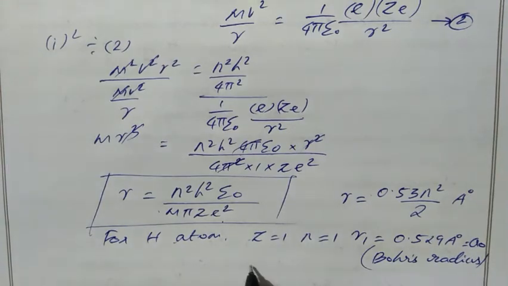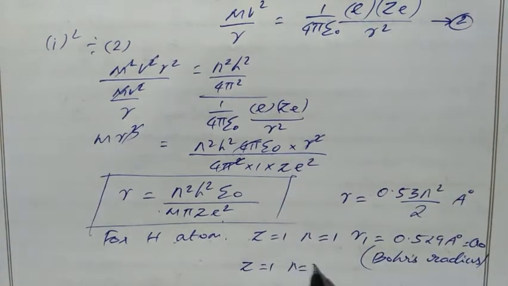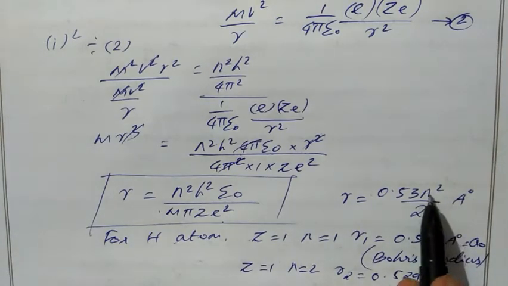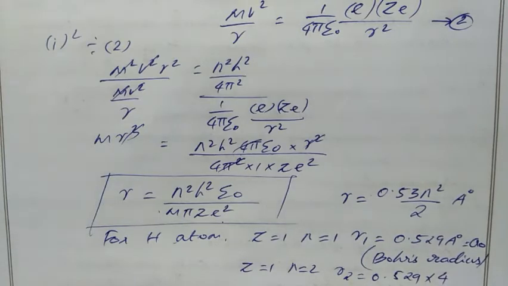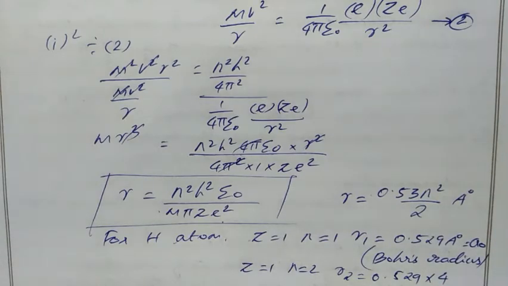Similarly, if we take the same hydrogen atom, Z equal to 1, but we take the second orbit, so n equal to 2, then r2 will be 0.529 into 2 square. Here we have 2 square, so that will be 4. Then for the third orbit, I have to substitute 3 here, then 3 square will be 9. Like that it goes on.